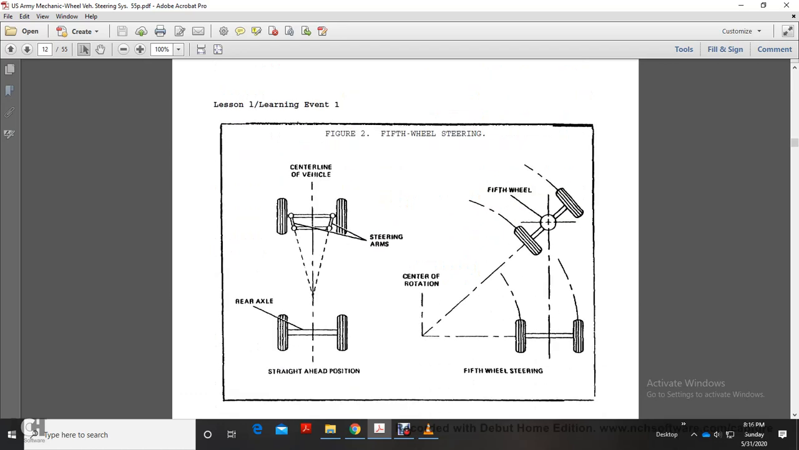Alright, figure 2 shows fifth wheel steering: the center line of the vehicle, steering arms, rear axle, straight-ahead position, and center of rotation.